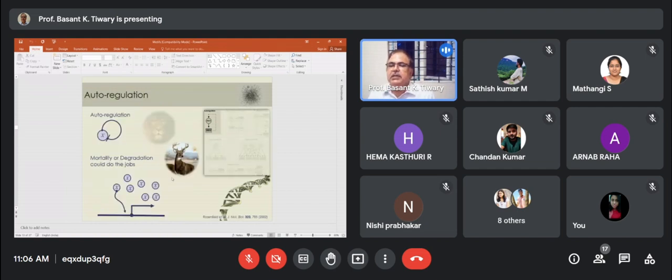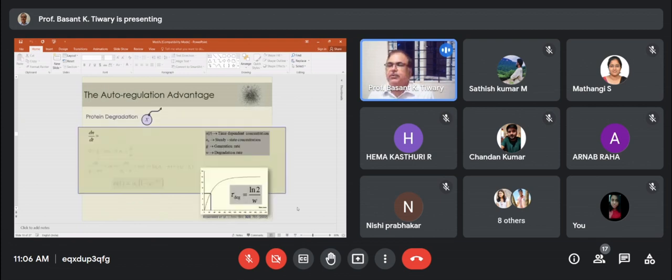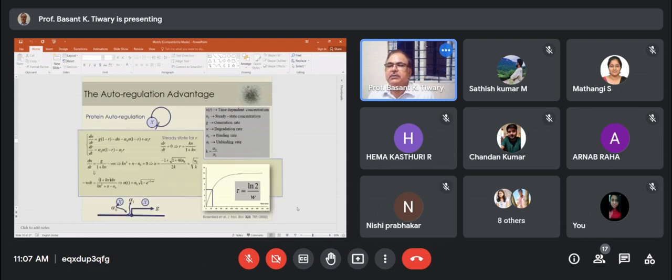Now, this is the example of autoregulation, when X is regulating its own function, and with degradation. When you want to reduce the function, this degradation of the molecules is required at the end. So this is autoregulation versus protein degradation. This is not that important. Let's keep this one.